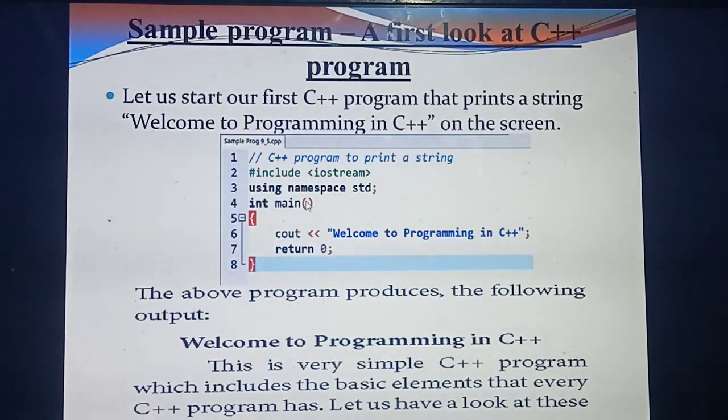Next, the main function. You have already studied it. Whatever things you are going to mention or display, you should write inside the main function. Only the main function will execute all the things; whatever you give inside main will be executed. Understand what the aim of your program is? You are going to print a string or a sentence: Welcome to programming in C++. For that, you should write the sentence inside the main function.